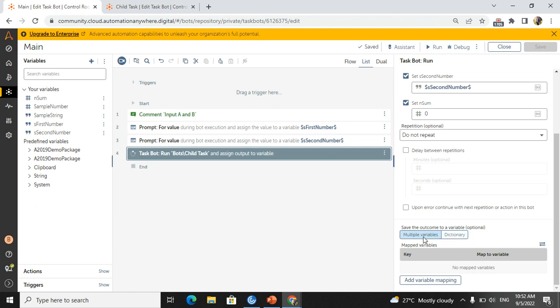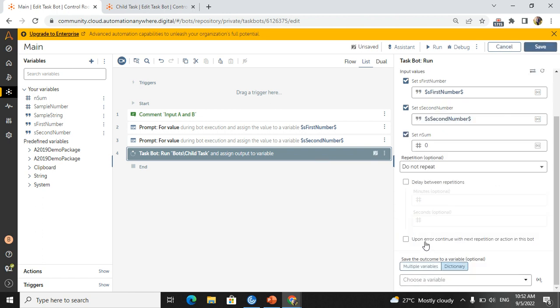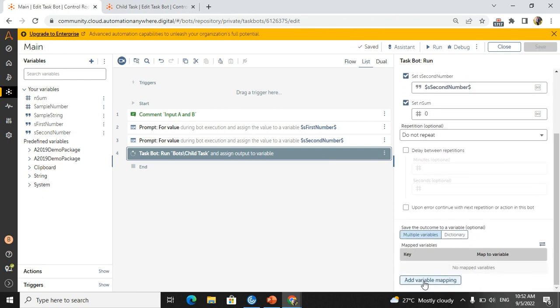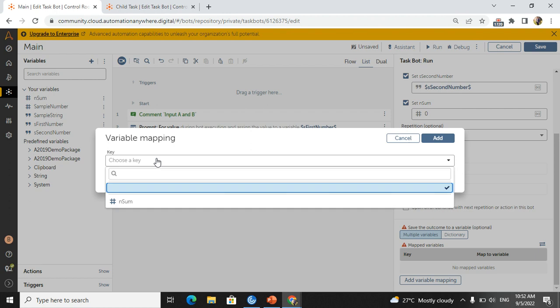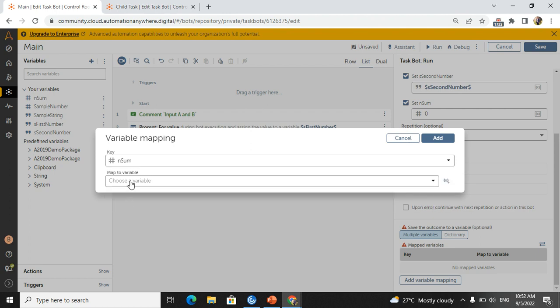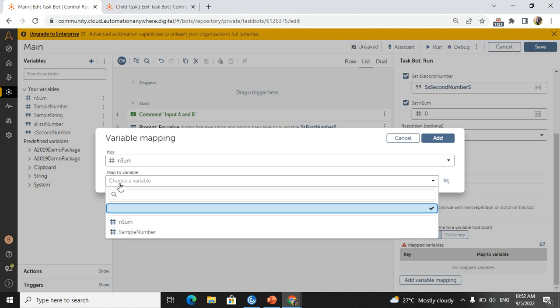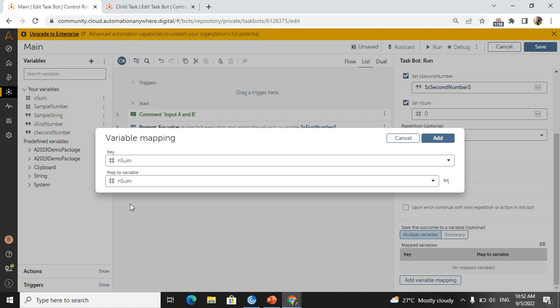Here in the taskbot, if you see save the outcome, correct? I need to save the output from the child task. So I will take a dictionary or multiple variables. I will take multiple variables in this scenario and choose the key n sum from the child task, and choose the variable n sum. Now child task and map to variable, in which variable I need to assign, that one I am taking, n sum.